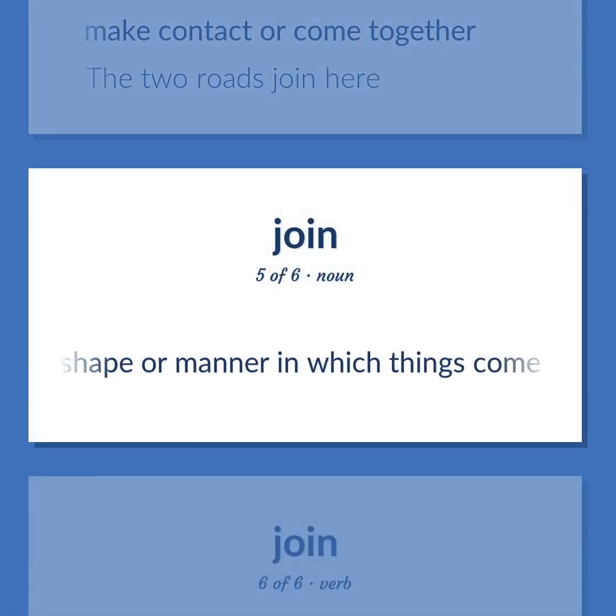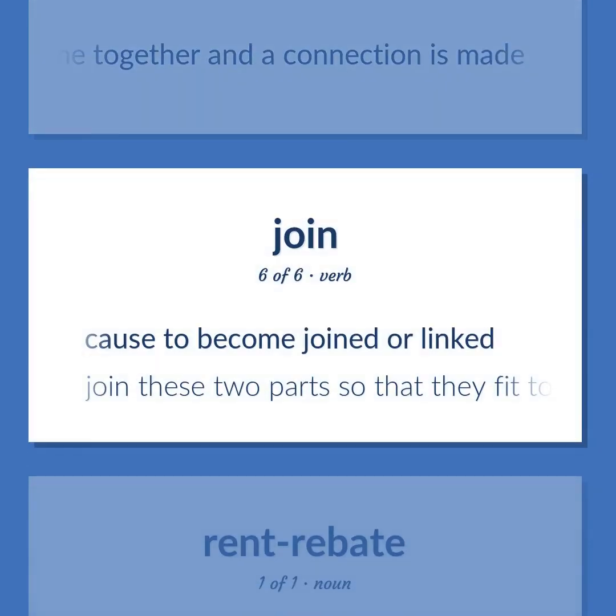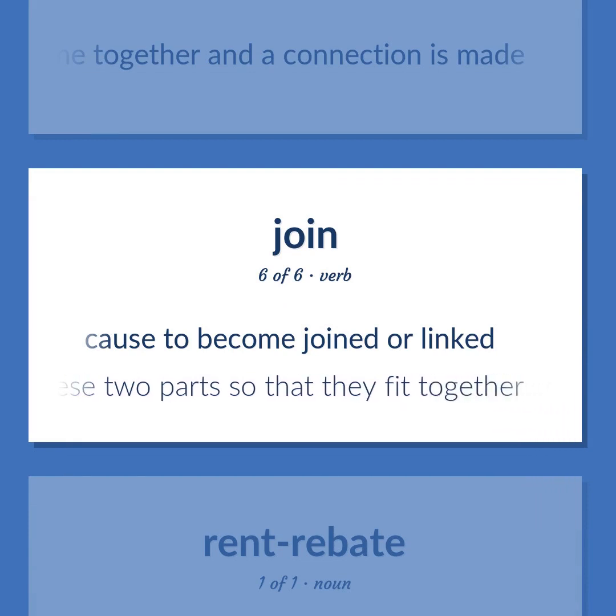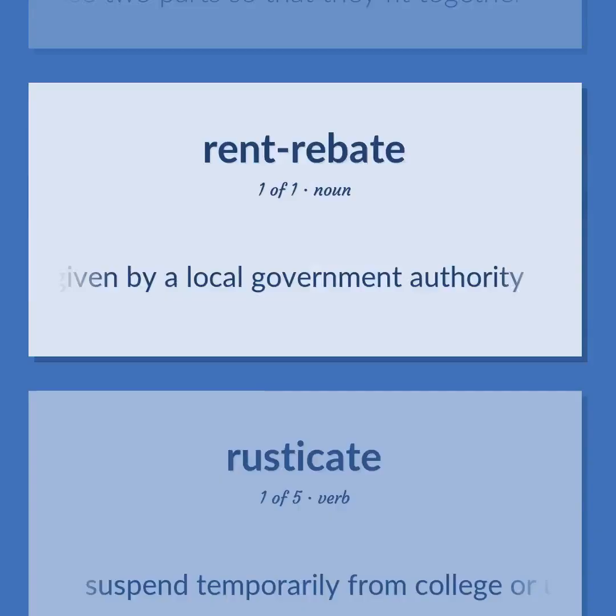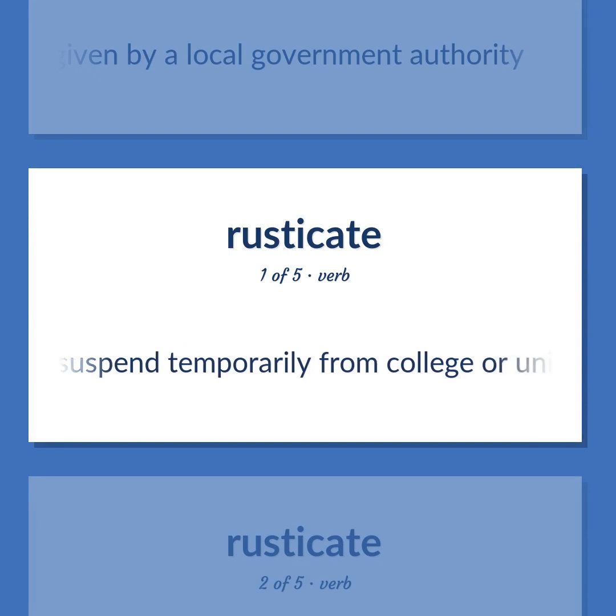The shape or manner in which things come together and a connection is made. Cause to become joined or linked. Join these two parts so that they fit together. A rebate on rent given by a local government authority. Suspend temporarily from college or university, in England.